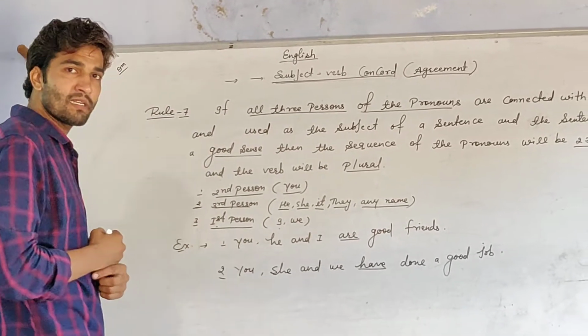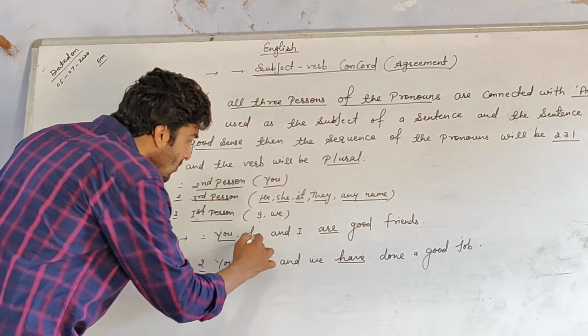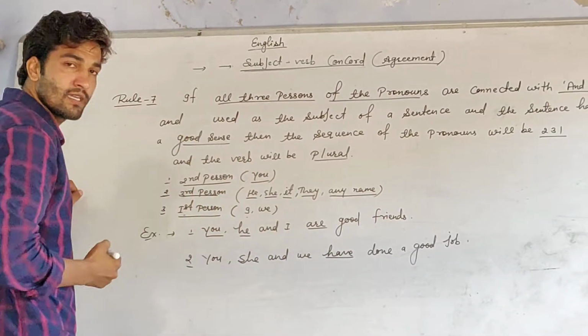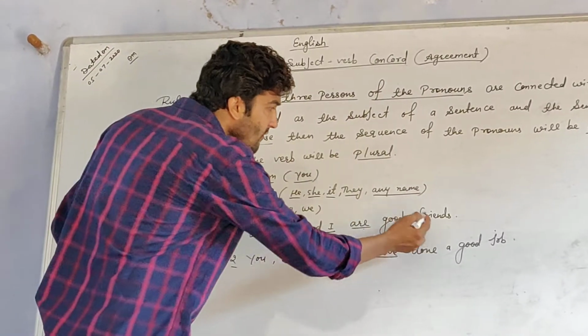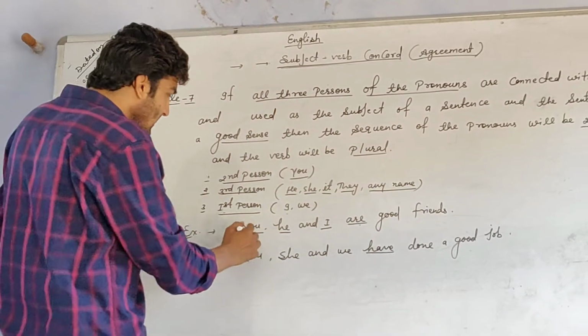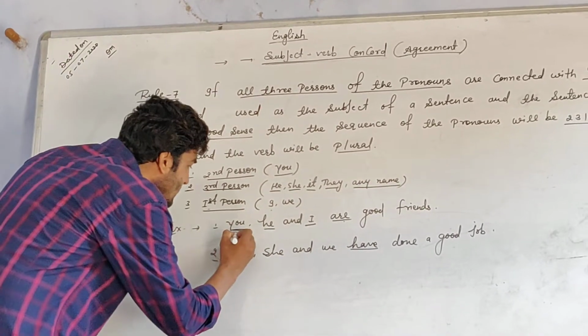The very first example is: you, he and I are good friends. Here "you" is given. "You" is a second person.